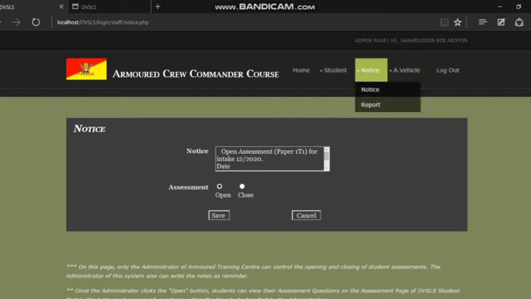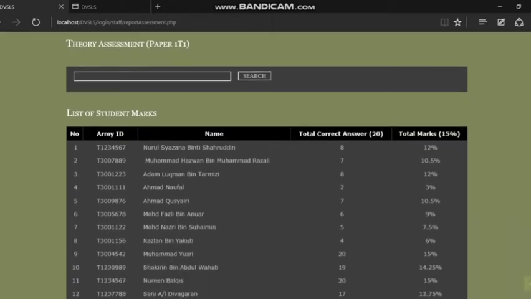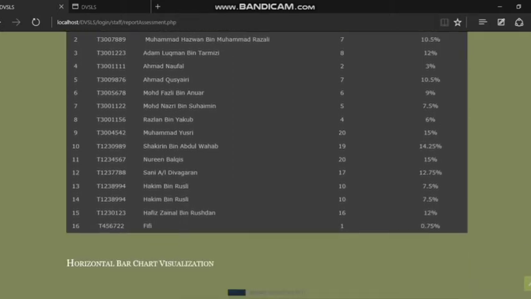Then admin also can choose if they want to view reports that display all the students' marks after students do and submit their assessment tests. The system will automatically calculate the students' marks and the score will auto-save to the admin report page. So admin can trace and view every Armouted student's mark.